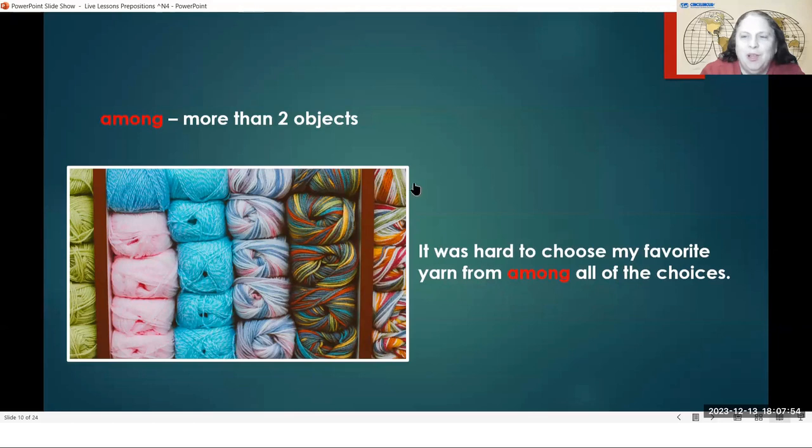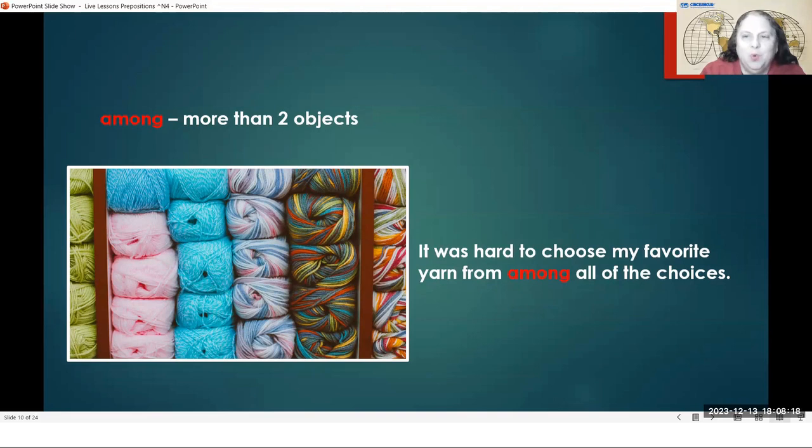Okay, look at all of these different colors of yarn. It was hard to choose my favorite yarn from among all of the choices. Yarn is a kind of string. Yarn can be made of many different kinds of material, from wool or from cotton.